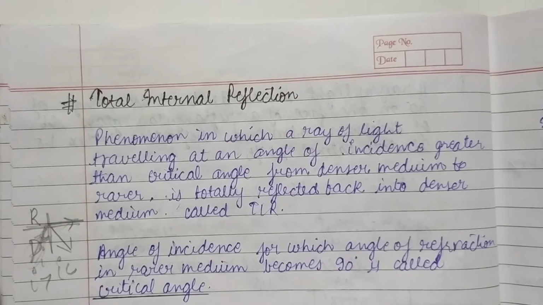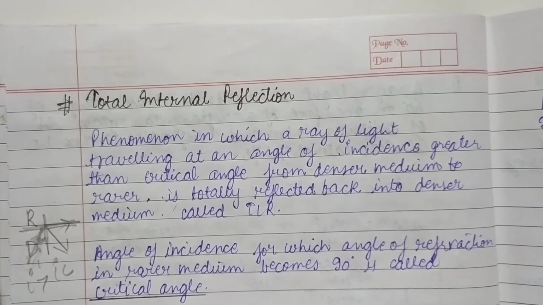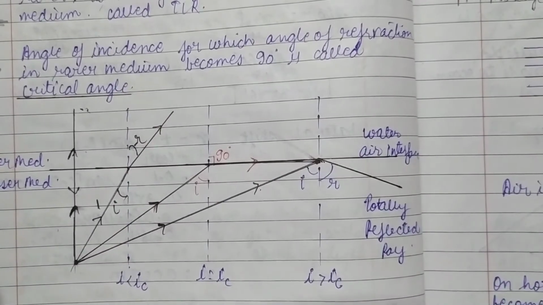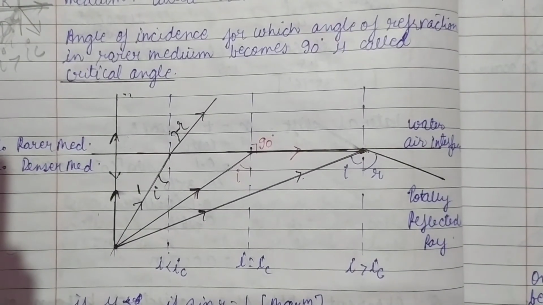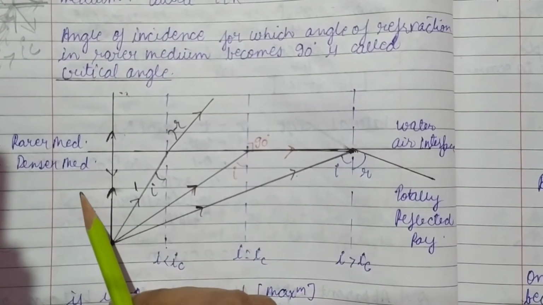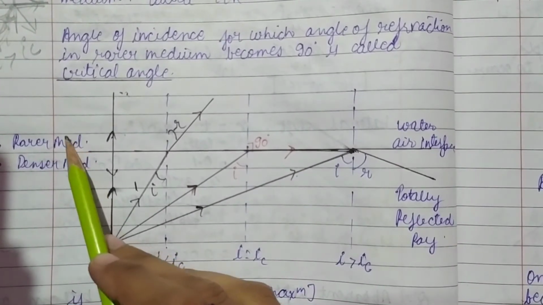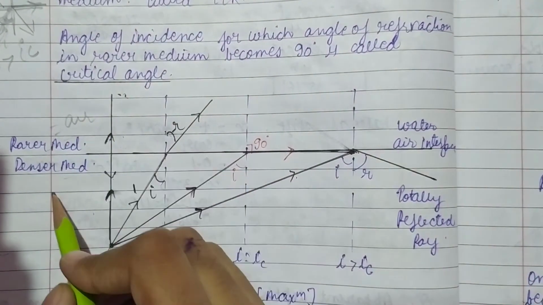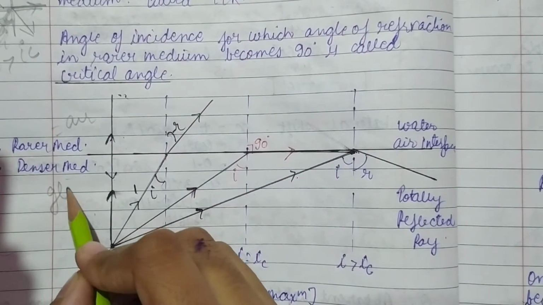Now let us understand this phenomenon from the figure. This is the figure from which we have to try to understand this phenomenon. This is the interface of two mediums. The medium below is the denser medium, the upper medium is the rarer medium. We can consider the rarer medium as air, and the denser medium as glass.